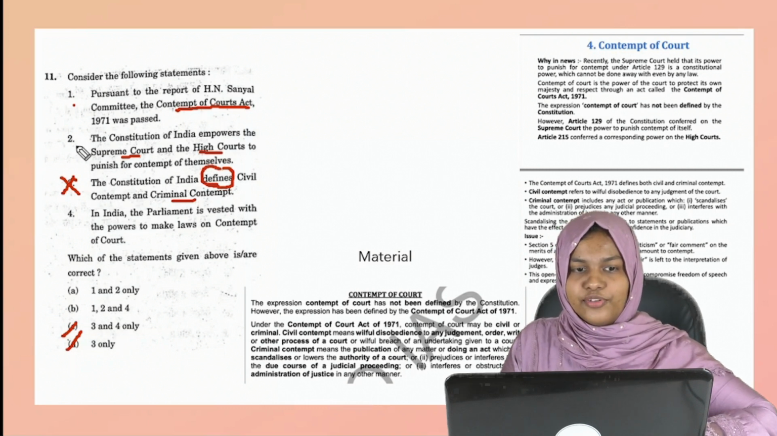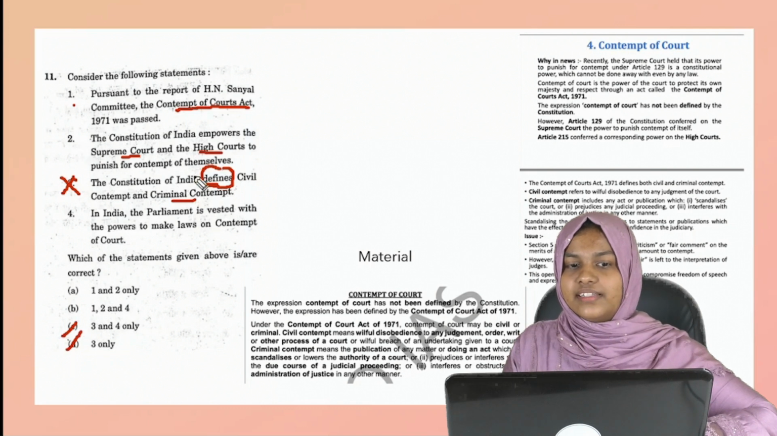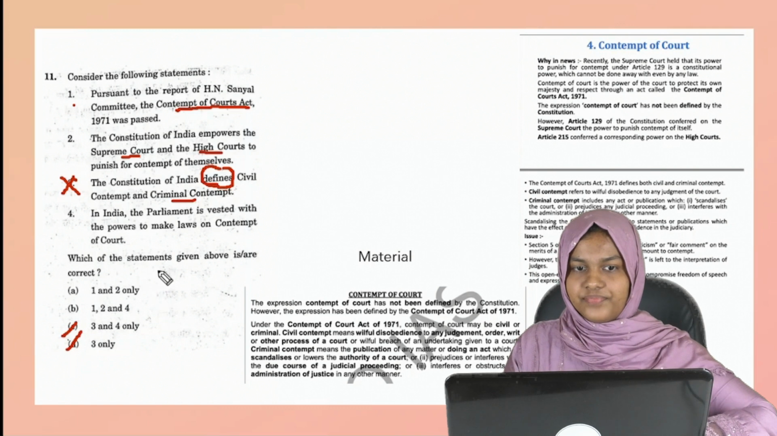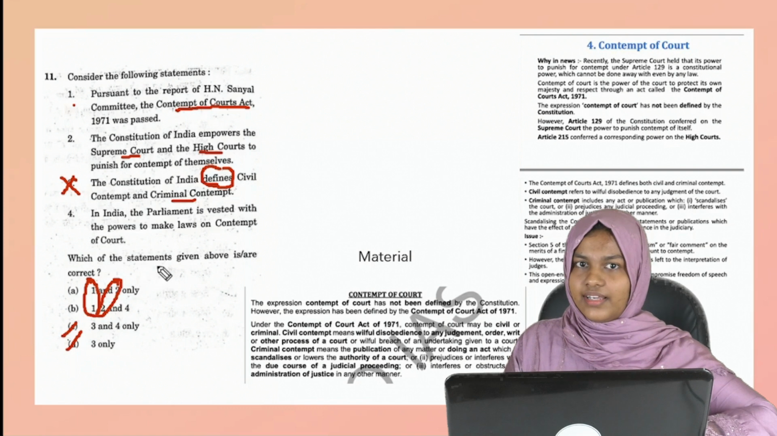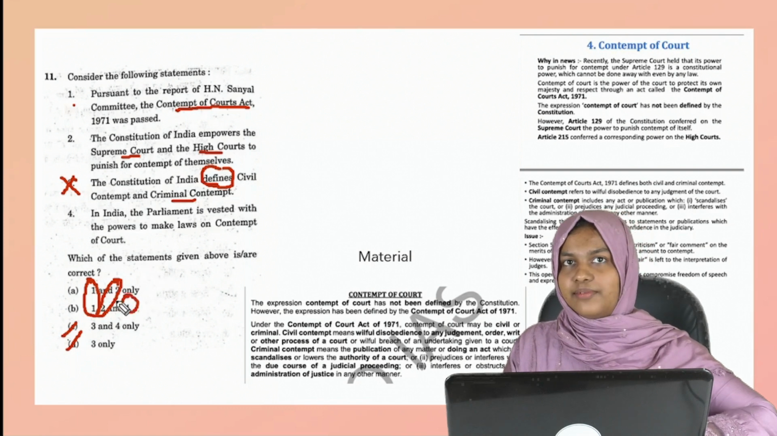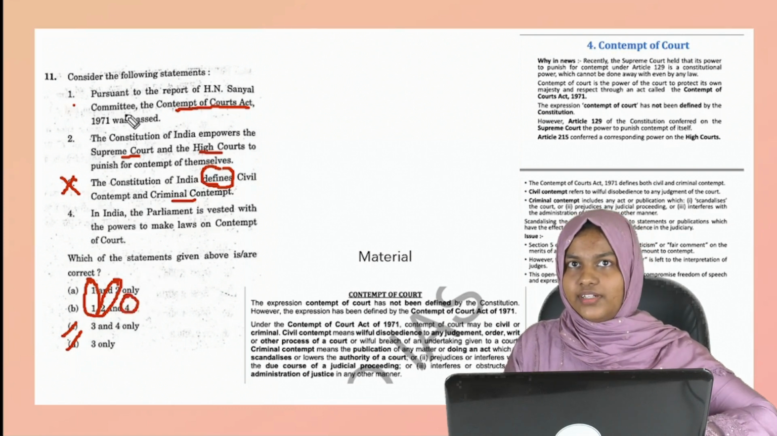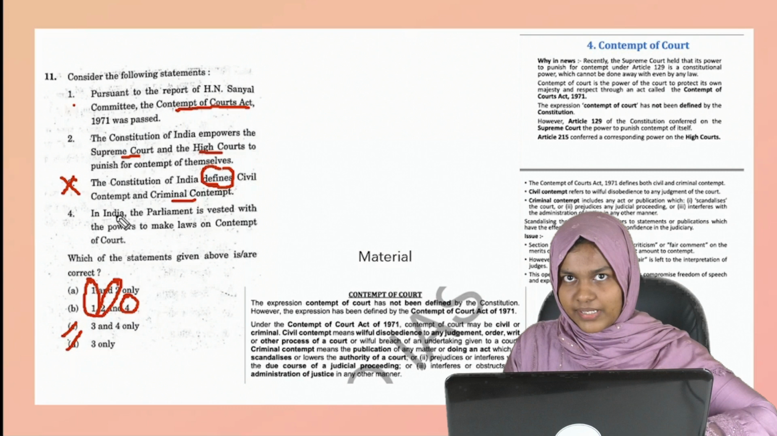then again, even if you don't know the second statement, if you know that this is not defined, two statements are eliminated. Even if you don't know the first or second statement, from this you know that these two statements are correct. You only have to know the fourth statement. That is the advantage of doing elimination, going statement by statement.